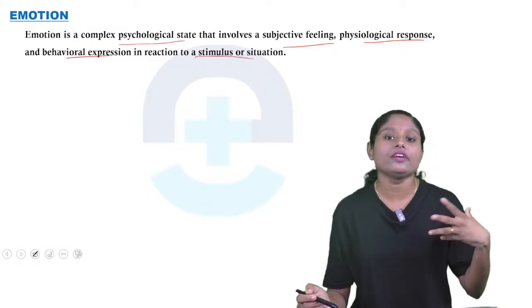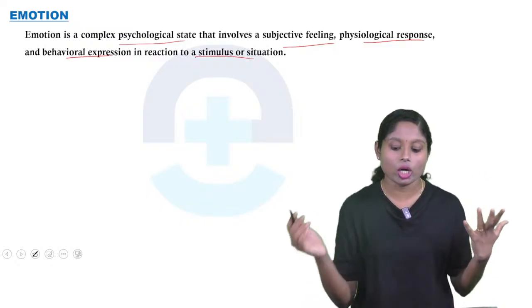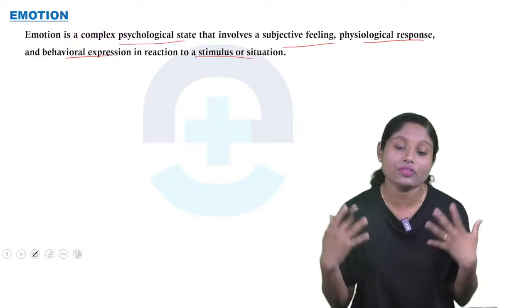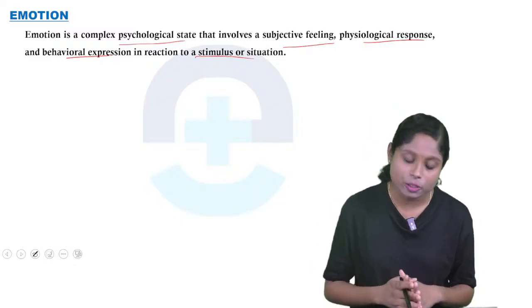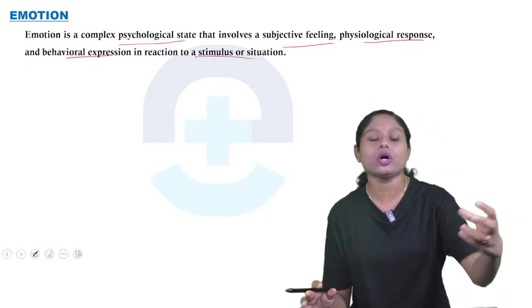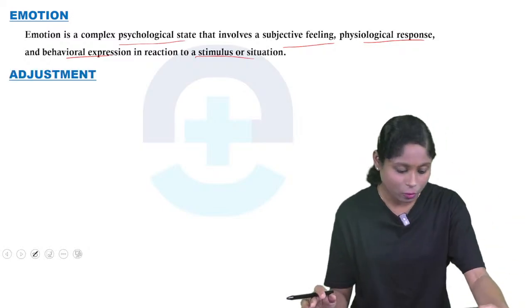So what will be there? We will emotionally express. So it's a psychological state involving subjective feeling. So we'll have feelings, psychological response will be there, and behavioral expression, in reaction to a stimulus or situation. So that is what is called emotion.